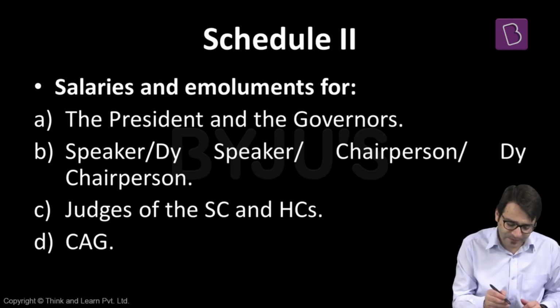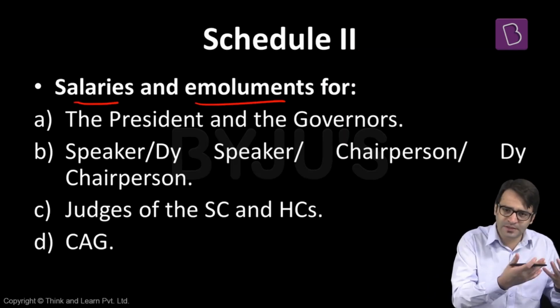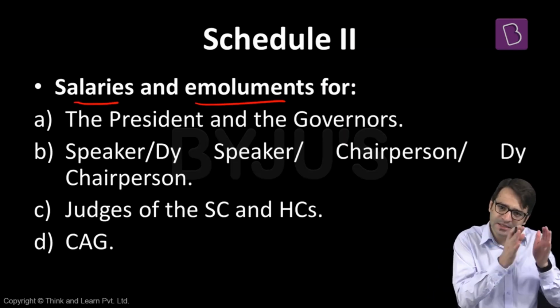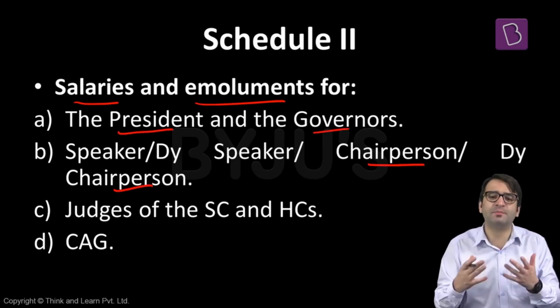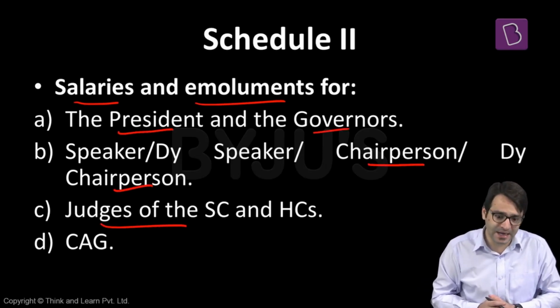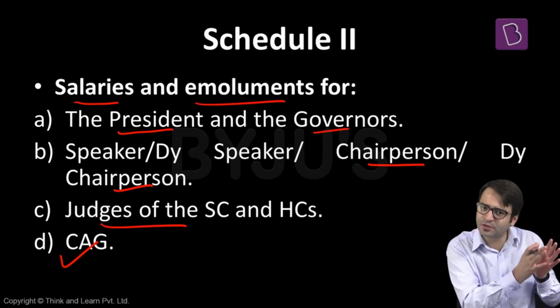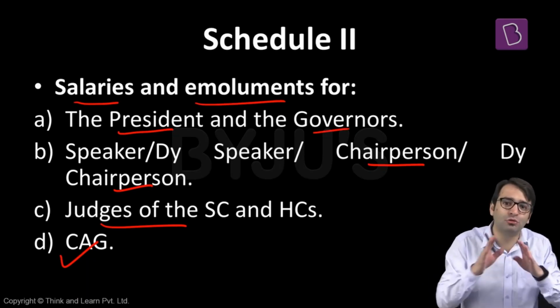What is Schedule 2 of the Indian Constitution? Salaries and emoluments. There are salaries and emoluments of various constitutional officers mentioned in Schedule 2. For example, the salaries of the president and the governors, speaker, deputy speaker, chairperson and deputy chairperson of Lok Sabha, Rajya Sabha, judges of the Supreme Court and the High Courts, Comptroller and Auditor General of India. These are very important constitutional officers and their salaries and emoluments are mentioned in Schedule 2.